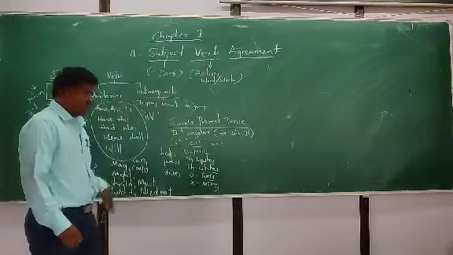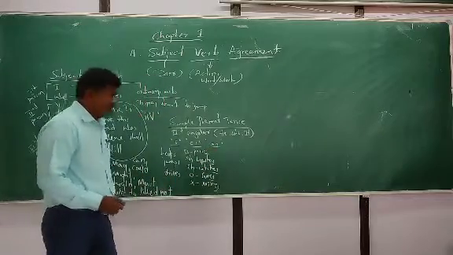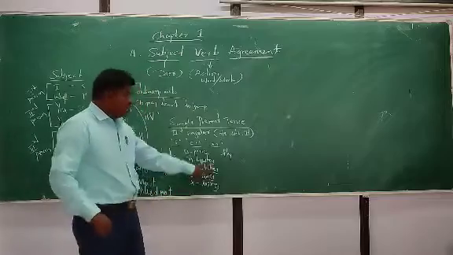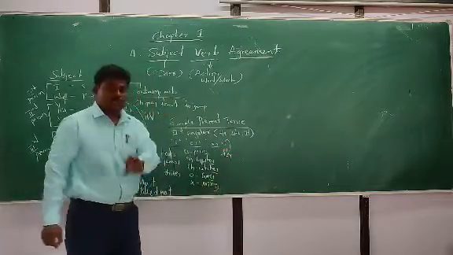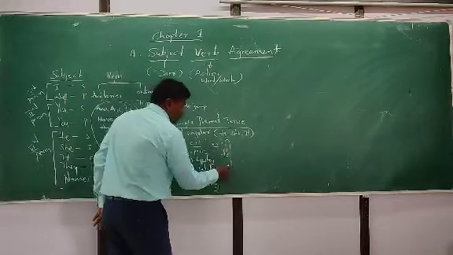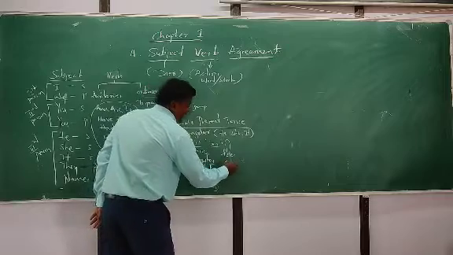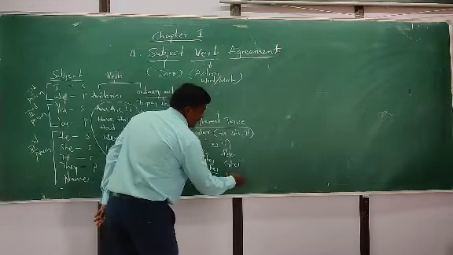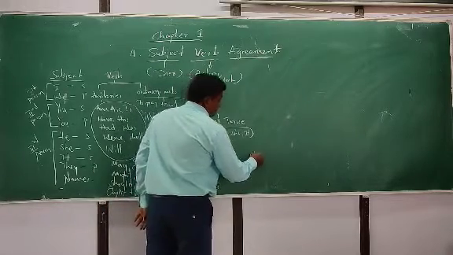But there are rules for ies. When the verb ends with y and behind that y there is a consonant, at that time we should remove the y and put ies: fly, flies; carry, carries; cry, cries. Now see obey.